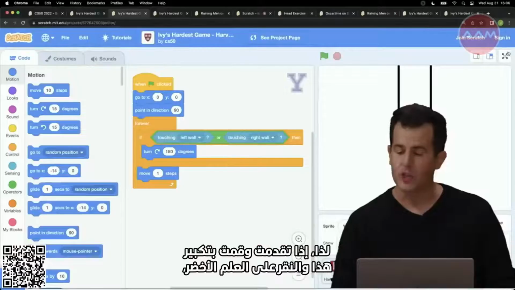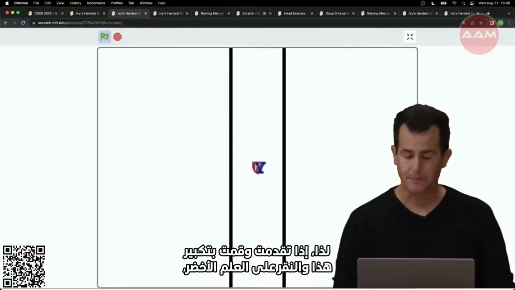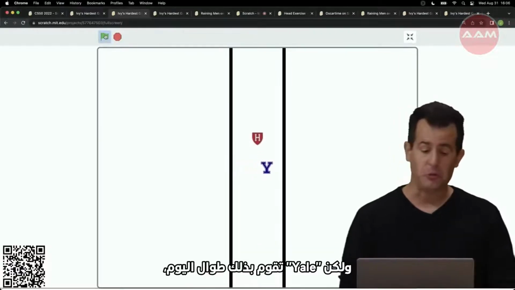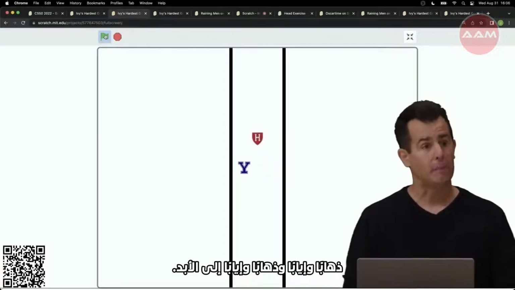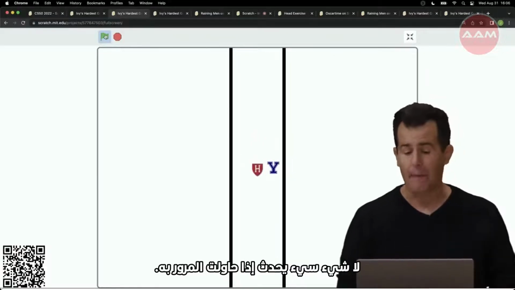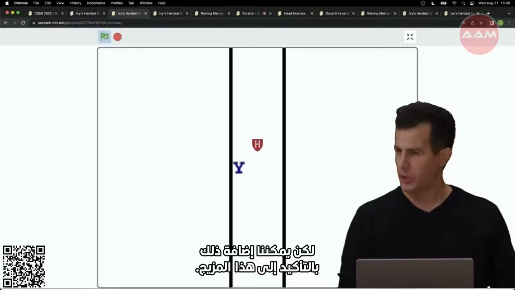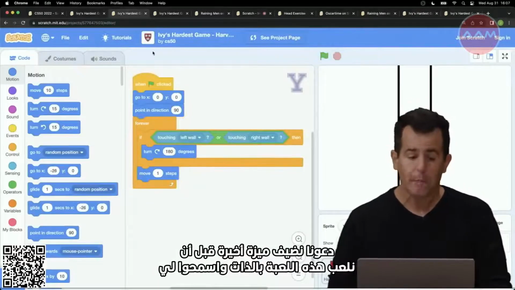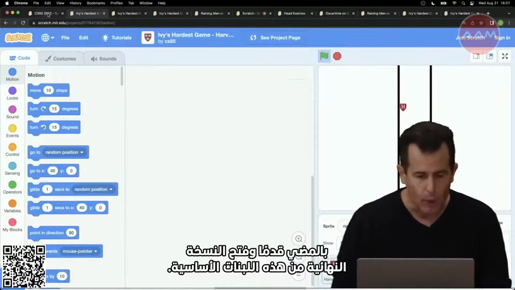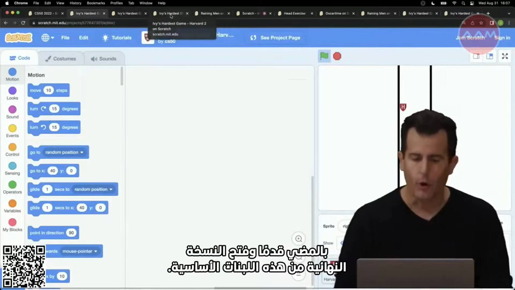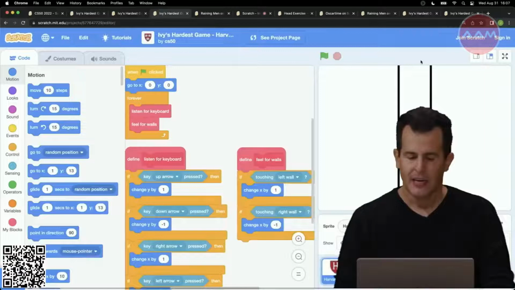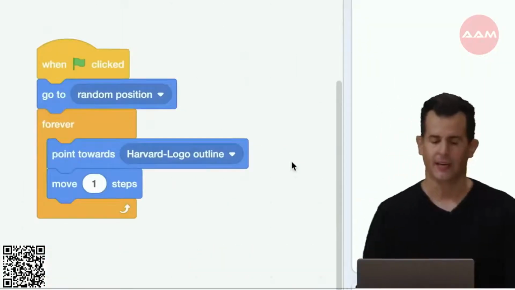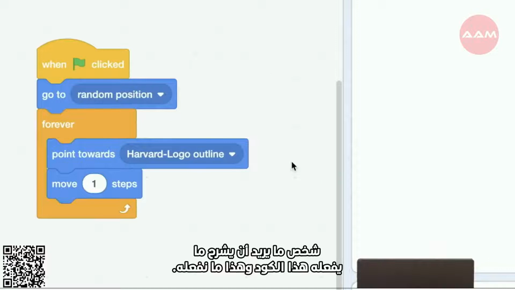So if I go ahead and zoom in on this and click the green flag, I can still move up and down, but Yale is just kind of doing this all day long, back and forth forever. Nothing bad happens if I try to go through it, but we could add that certainly to the mix. In fact, let's add one final feature before we play this particular game. And let me go ahead and open up the final version of these building blocks that adds MIT to the mix. So here's MIT. Someone want to explain what this code does?